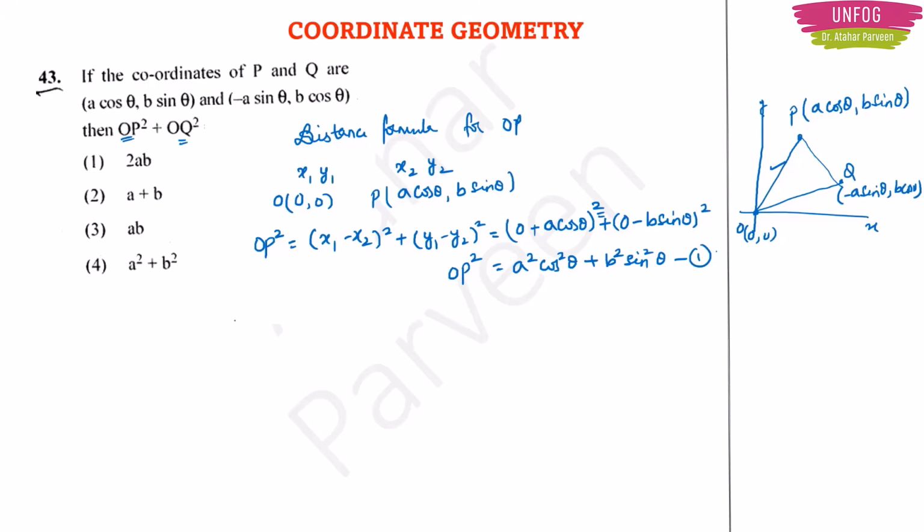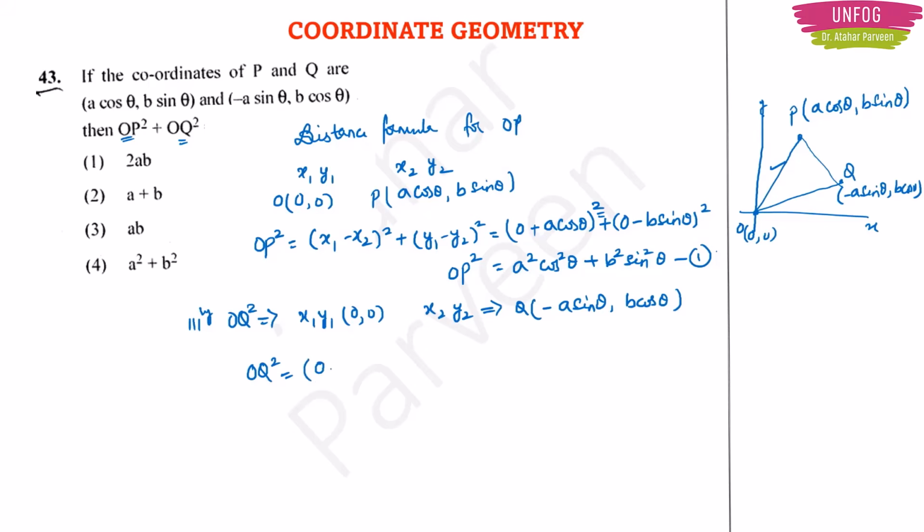Now you should get OQ square. Similarly, for OQ square, if you apply distance formula, your x1, y1 will become origin and x2, y2 will become the coordinates of Q now. So minus A sin theta and B cos theta. So OQ square is equal to, again, x1 minus x2 whole square. I will write directly now.